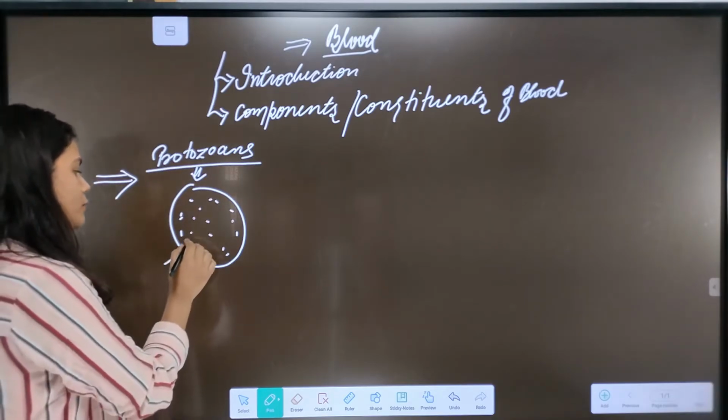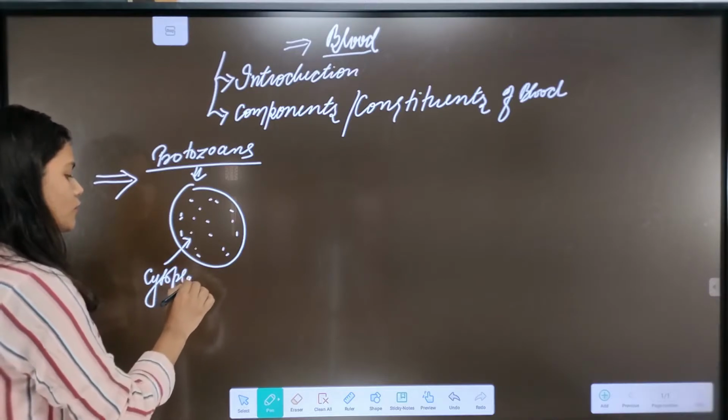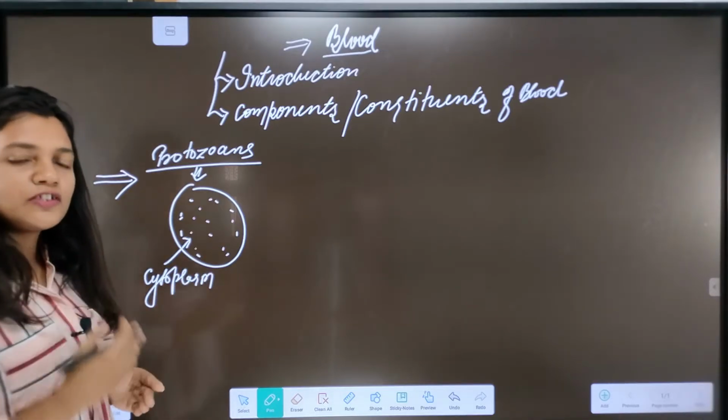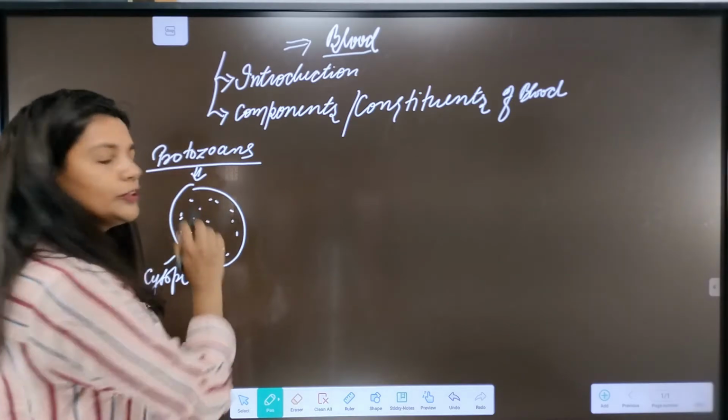This cytoplasm becomes the medium for the suspension of the gases, for removal of the waste, and also for diffusion of the nutrients.